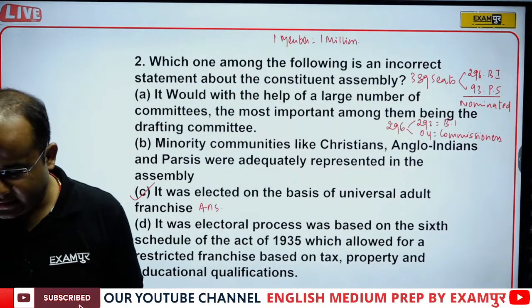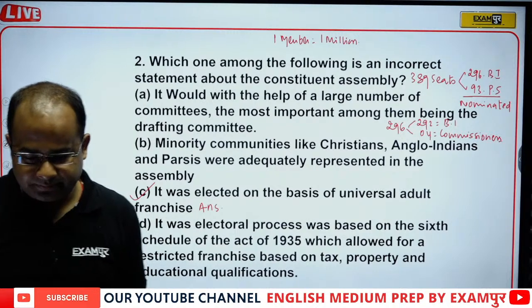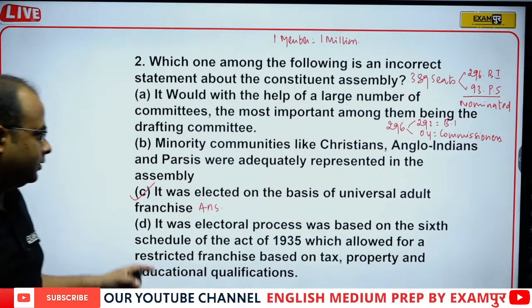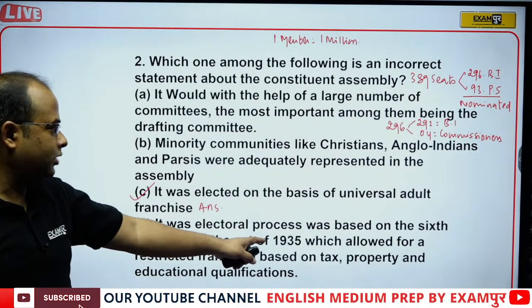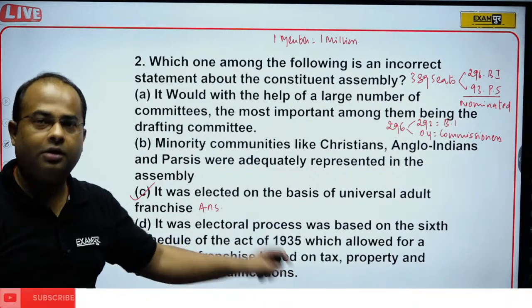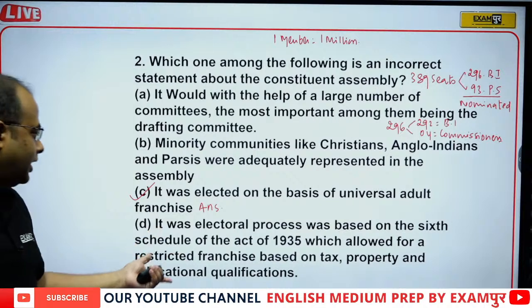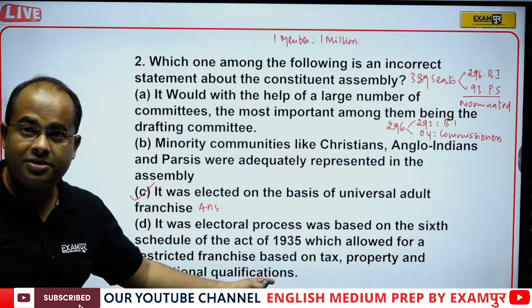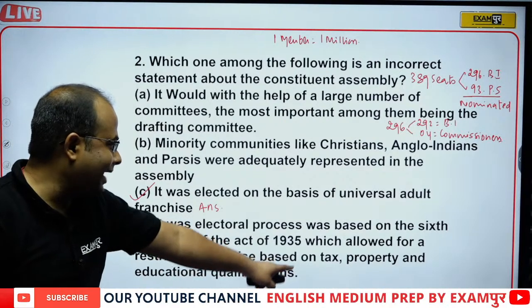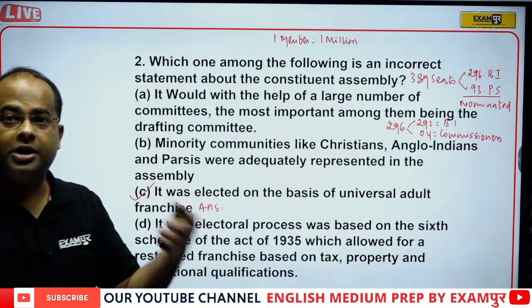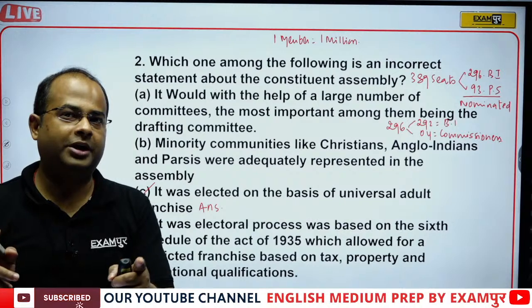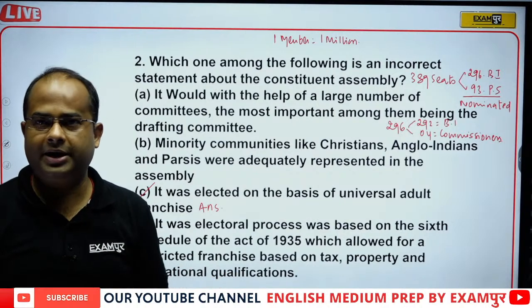Vijay, first of all, you are getting confused. The fourth option is saying it was an electoral process based on the 6th Schedule of the Government of India Act 1935, which allowed restricted franchise. That means all were not allowed to vote; it was based on tax, property and educational qualification. Now we have universal adult franchise. At that point of time, when India was British India, it was not universal adult franchise.